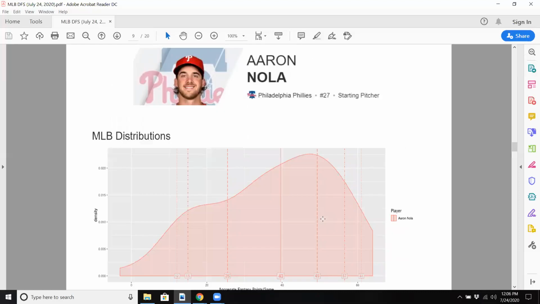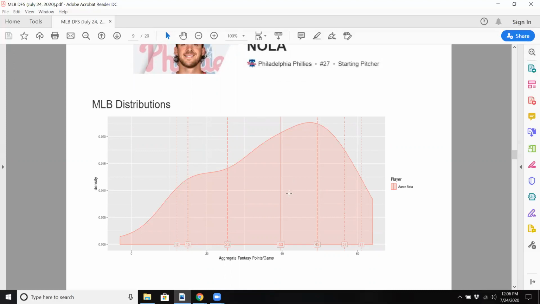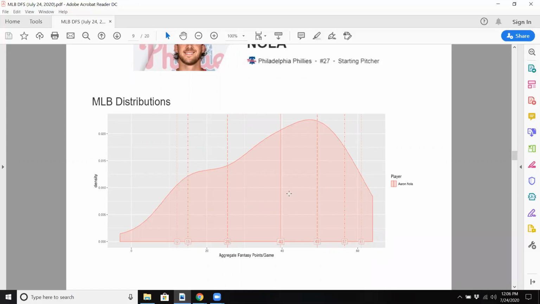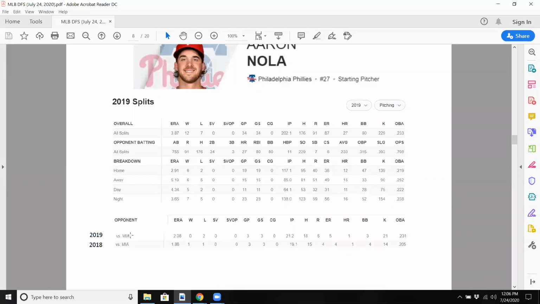And again, if you look at his distributions, definitely had some very strong games last year with a median of 40 and definitely some of the quantiles at 49, 57, and 61. So you can definitely count on him having a great game against a very weak, one of the worst offenses in the Miami Marlins. Notice I didn't put 2017. That's so these numbers are post Giancarlo Stanton.